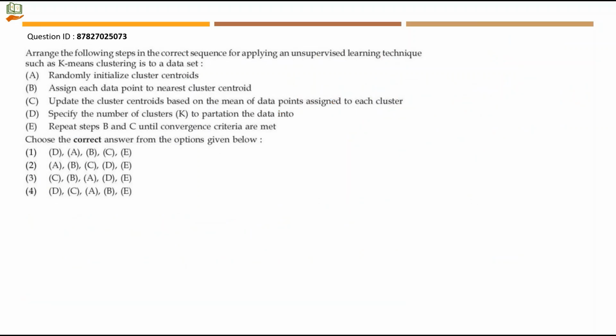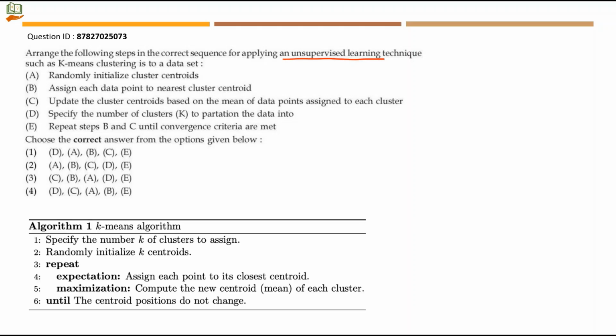Next question. Arrange the following steps in the correct sequence for applying an unsupervised learning technique, such as k-means clustering, to a data set. So let's see the algorithm. First, we have to specify the number of clusters k to be assigned. Specify the number of clusters to partition the data into. D will appear first. So we are specifying the value of k. 2 and 3 will be ruled out.